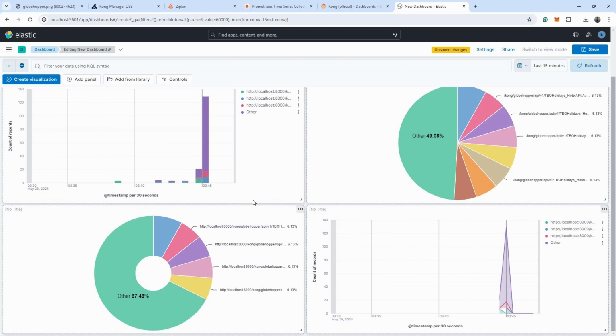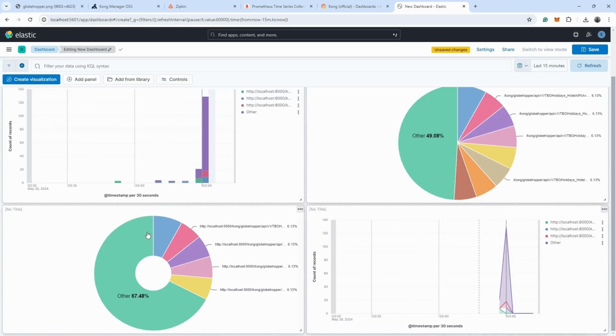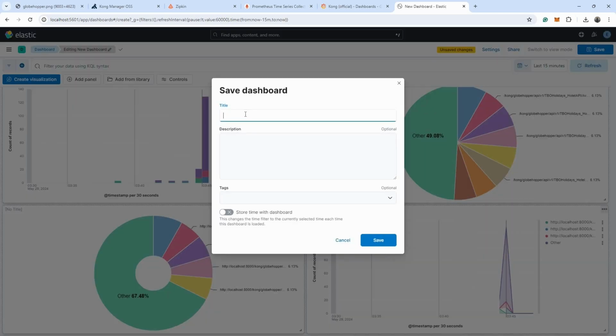Then we have used our Elasticsearch dashboard to see all the API endpoints that are getting hit, which API endpoint, what is the response time, how can we improve our API, and also in case you want to debug it, we can do all of these things. So let me save it. Let me click on save.